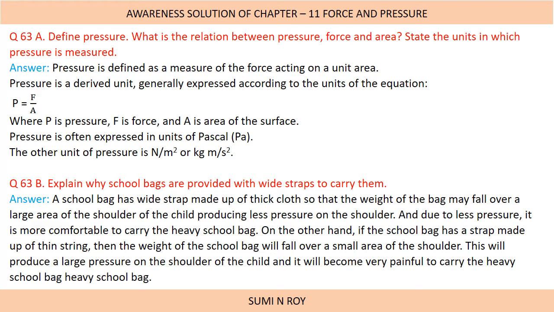Explain why school bags are provided with wide straps to carry them. So we know the reason, we already have discussed it, but again we are going to discuss. A school bag has a wide strap made up of thick cloth so that the weight of the bag may fall over a large area of the shoulder of the child, producing less pressure on the shoulder. Now as the area increases, it will produce less pressure, we already know this. And due to less pressure, it is more comfortable to carry the heavy school bag.